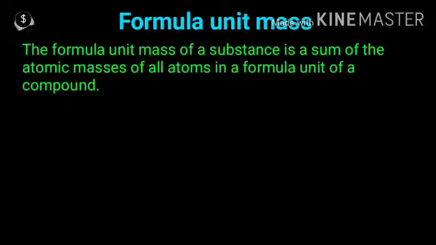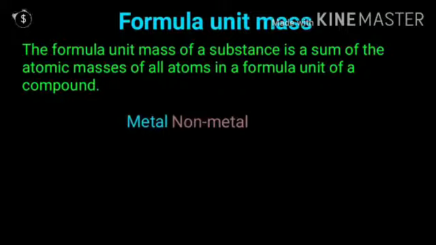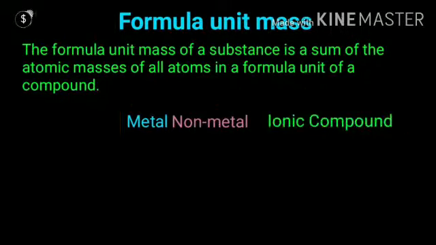This is known as formula unit mass. Now you will understand that formula unit mass we use for ionic compounds, which are not present in the form of molecules. The compounds which are not present in the form of molecules are present in the form of ionic compounds. Now how will you recognize that these are ionic compounds?